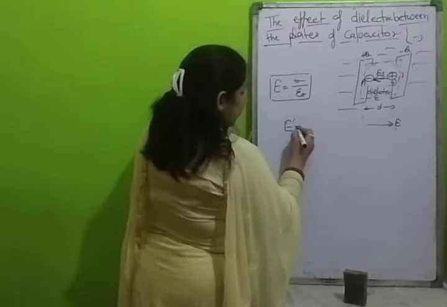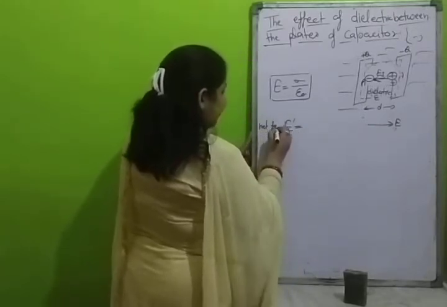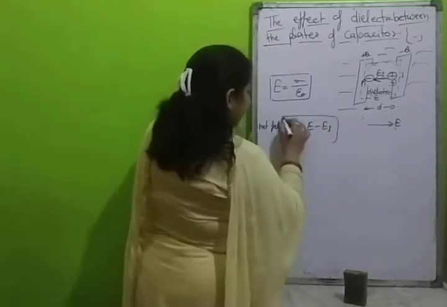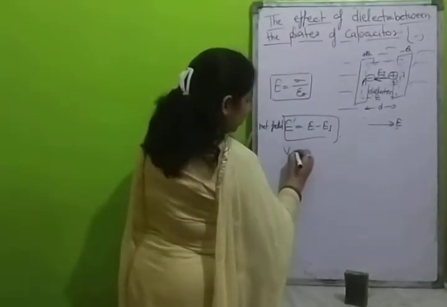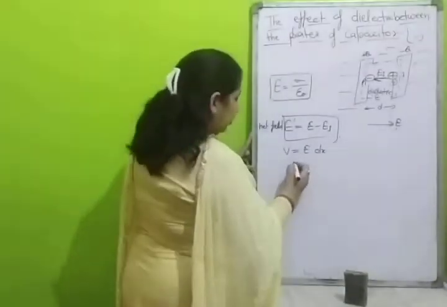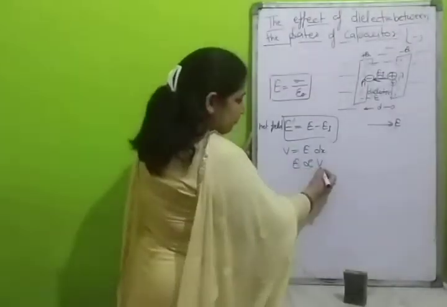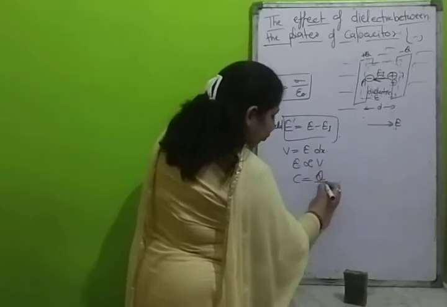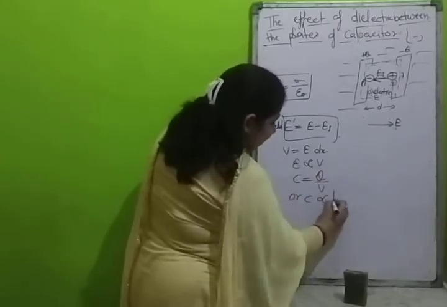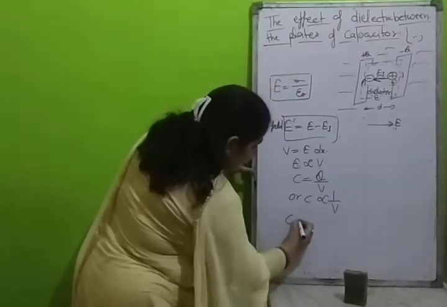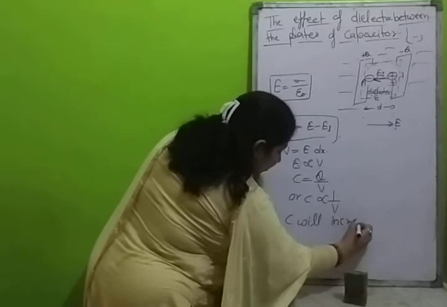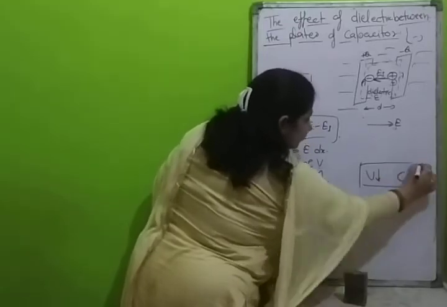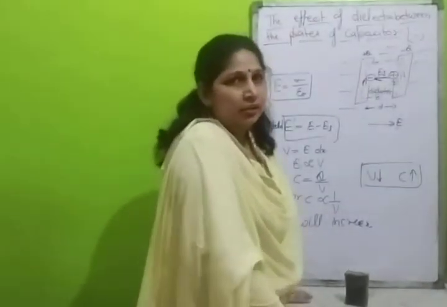E dash, the net field, is equal to E minus E_i. The net field will decrease, and we know V is equal to E dx, which means E is directly proportional to V. As E decreases, V will decrease, and we have C equal to Q upon V, so C is inversely proportional to V, which means C will increase. V decreases, C increases. This is the effect of a dielectric inside the plates of a capacitor.